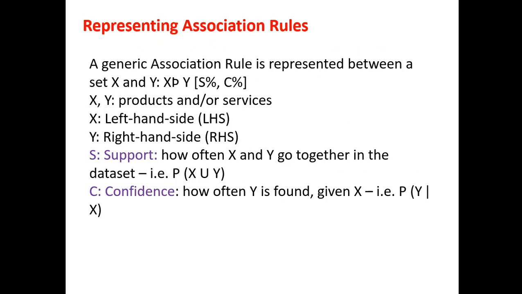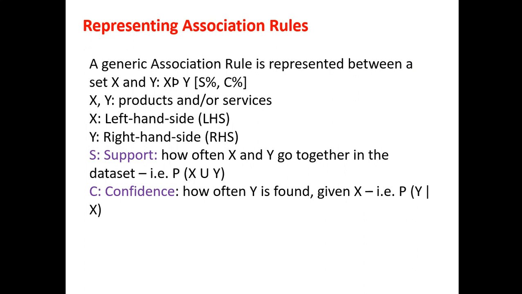A generic association rule is represented between the sets X and Y, where X implies Y. There, S and C are the two important factors. S is called support, and C is called confidence. Support indicates how frequently the if-then relationship appears in the database. Confidence tells about the number of times these relationships have been found to be true. In a given transaction with multiple items, association rule mining primarily tries to find the rules that govern how or why such products or items are often bought together.